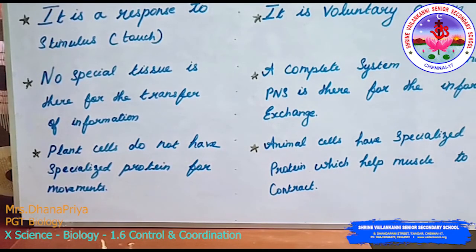Plant cells do not have specialized proteins for movement, but animal cells have specialized proteins which help muscles to contract. The proteins involved in animal cells are actin and myosin, which are present inside the muscles. So these are the differences between movement in sensitive plants and movement in our legs.